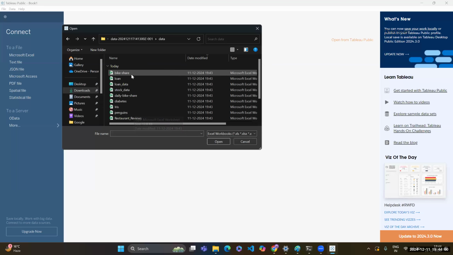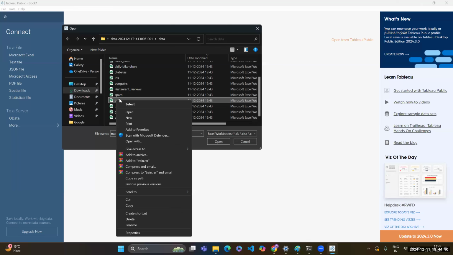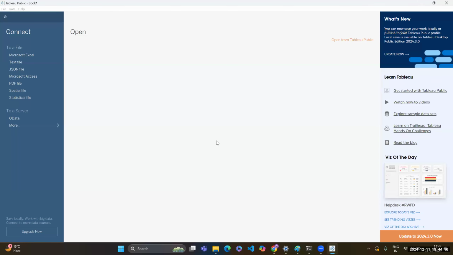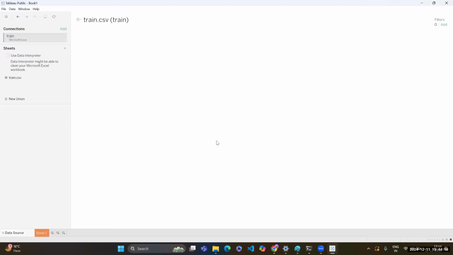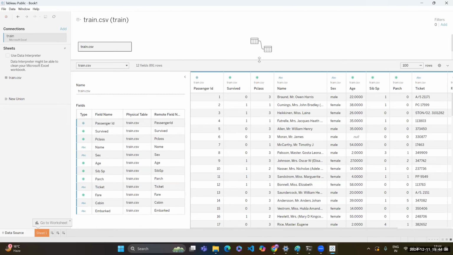The data that we are going to take is called train. So there is one data, its name is train, and we are going to use it. It's actually a Titanic data. Let me open this particular data for you. Just click on open.